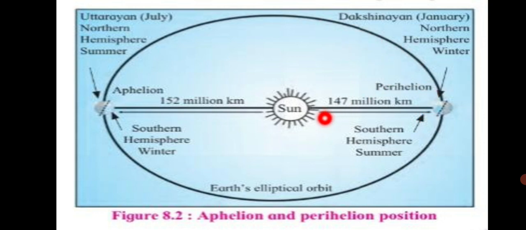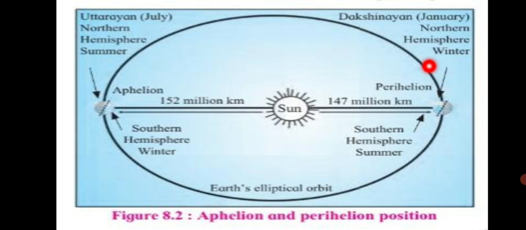Here it's shown 147 million kilometers. On the other side here it is shown 152 million kilometers. This is when the Earth is closest to the sun, minimum distance. So this is called the perihelion position.